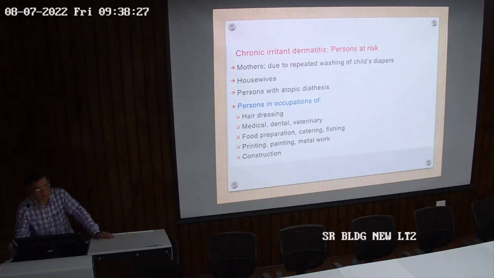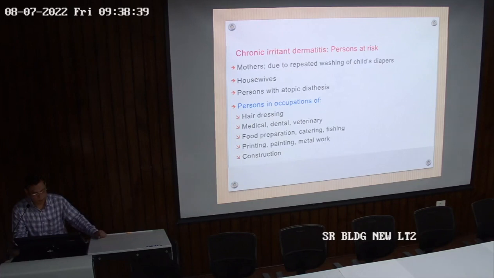This is much more common in patients having atopic diathesis. There are so many females or males cleaning utensils, but not all of them will get this. Those who are atopic are much more prone to get contact dermatitis, both irritant and allergic types. Persons in occupations of hairdressing, medical, dental, veterinary, food preparation, catering, fishing, printing. All these occupations involve chemicals and other usages which may lead to both irritant and allergic contact dermatitis.